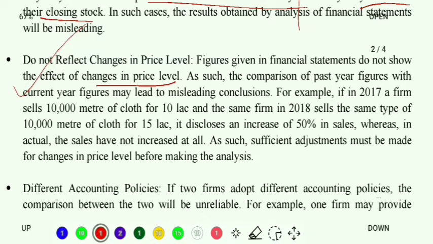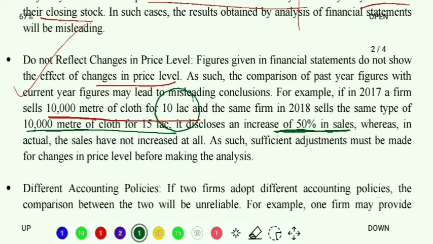For example, if in 2017 a firm sells 10,000 meters of cloth for rupees 10 lakh, and the same firm in the year 2018 sells the same type of cloth, 10,000 meters, at rupees 15 lakh, it discloses an increase of 50% in sales. Now try and understand. In 2017 also it used to sell 10 meters of cloth. In 2018 also it is selling 10 meters of cloth. The difference is that the selling price in 2017 was 10 lakh, and the selling price in 2018 is 15 lakh.